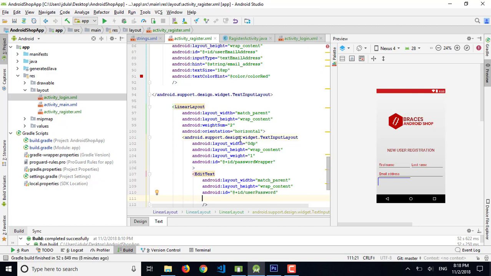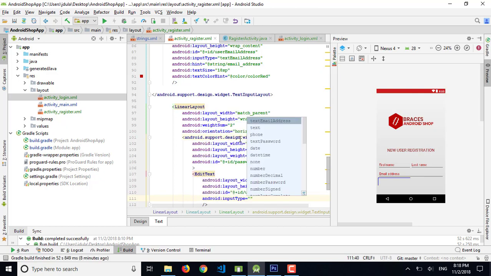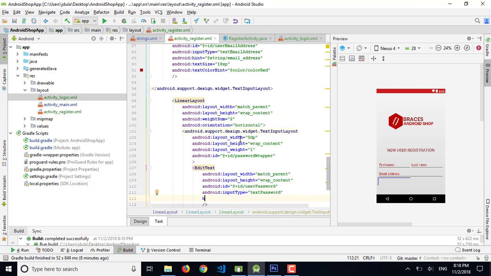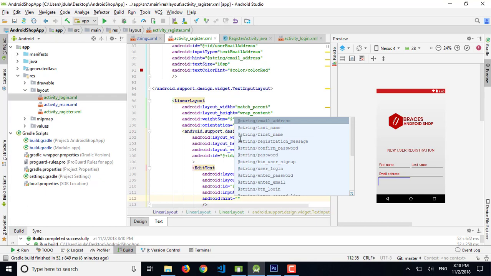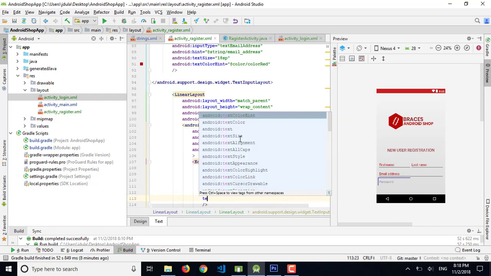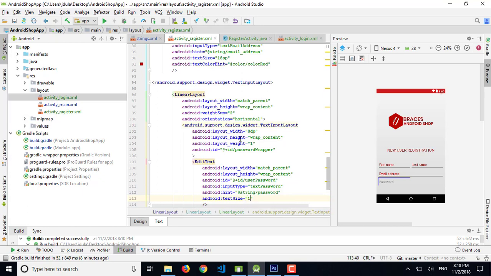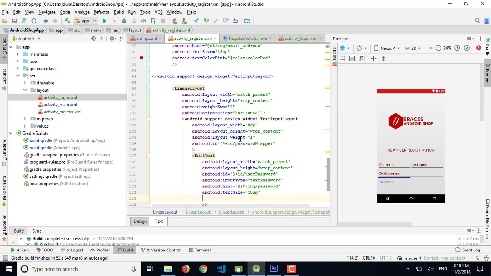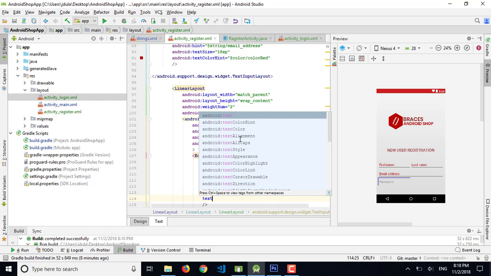Then we need input type, that is password, text password, and hint is password. Then text size to 18 sp, and text color to color red.